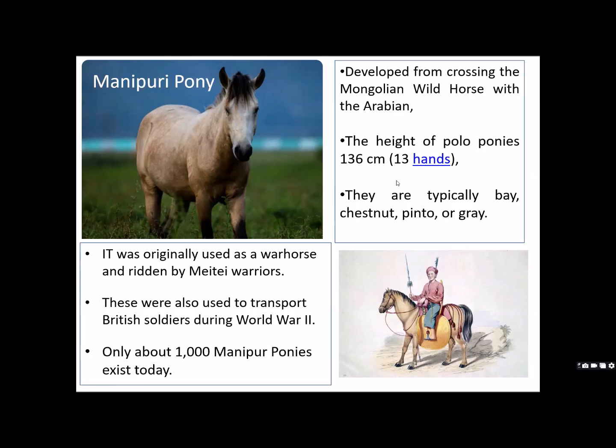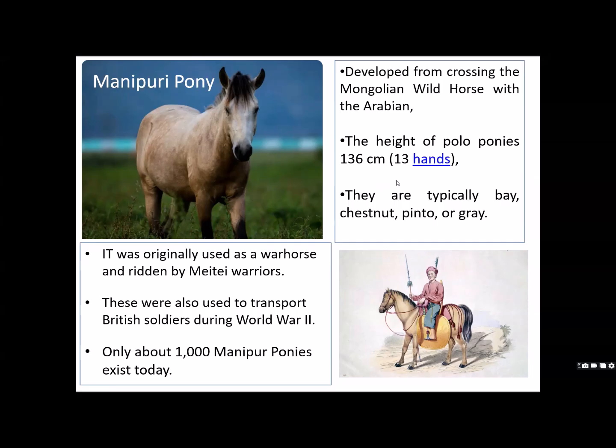So they have been crossed with these Mongolian wild horses and they have developed into Manipuri pony. So the height is 13 hands. They are typically bay, chestnut, pinto, or grey. Okay, so it was originally used as a war horse and ridden by Meitei warriors.